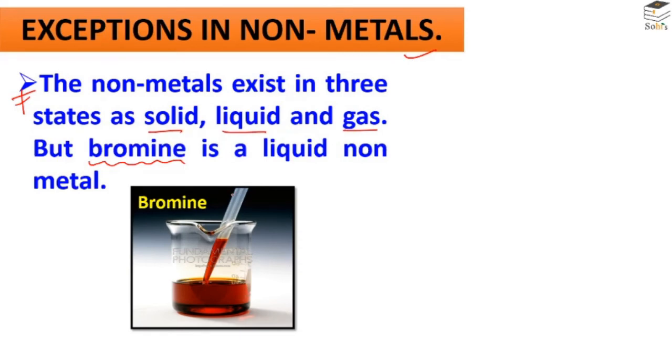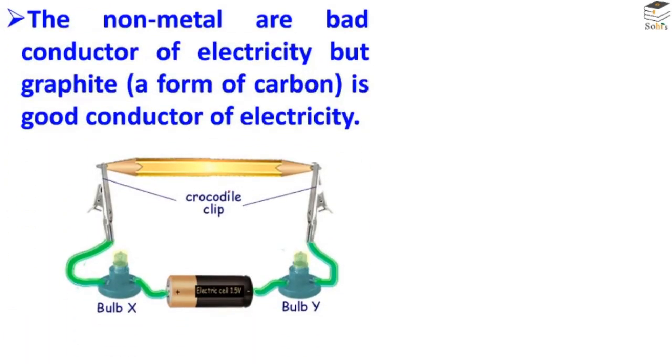This is a non-metal. Next, non-metals are bad conductors of electricity, but graphite, which is present in the lead of the pencil, is a form of carbon. It's a good conductor of electricity. When you sharpen the pencil from both ends and set up the circuit like this, the bulb will start glowing. It proves that graphite is a good conductor of electricity. It is a form of carbon.